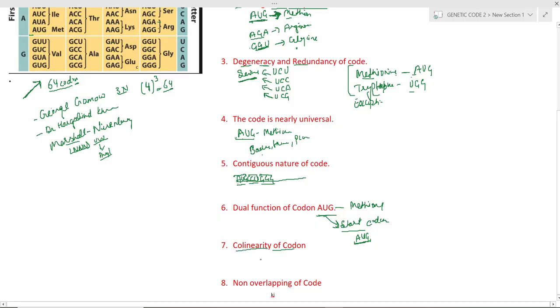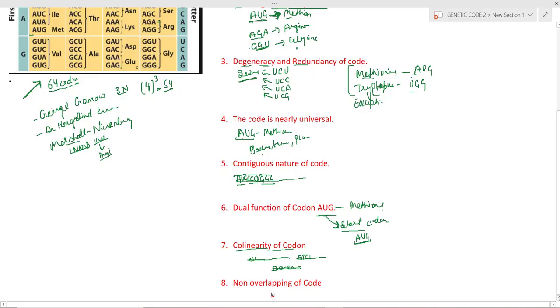Next, the collinearity of code. Collinearity means on the same line. Codons are on the same line. This is the mRNA and the codons are on the same line. Whether it's DNA or mRNA, they are all collinear. The polypeptide's amino acids are also on the same line. So collinearity of code means they are on the same line, whether codons or amino acids.